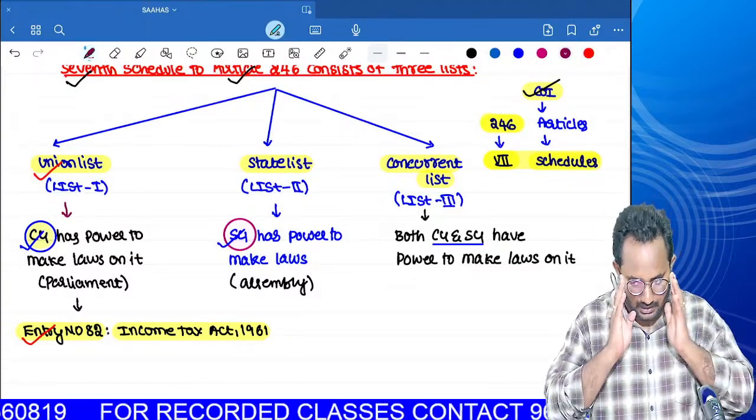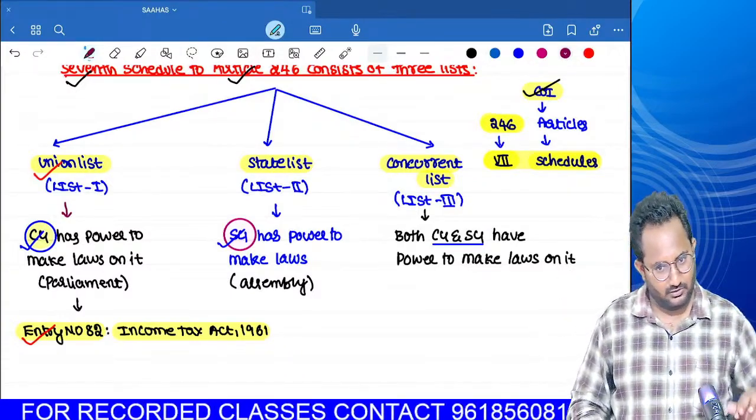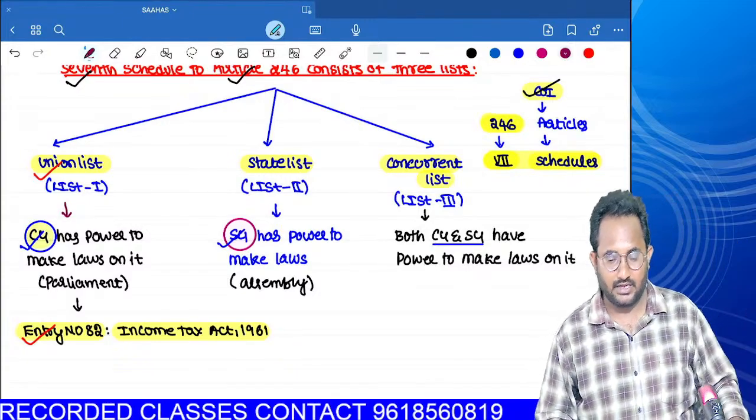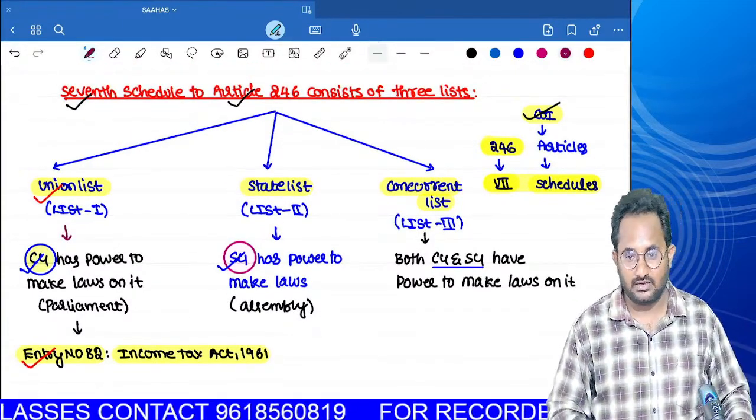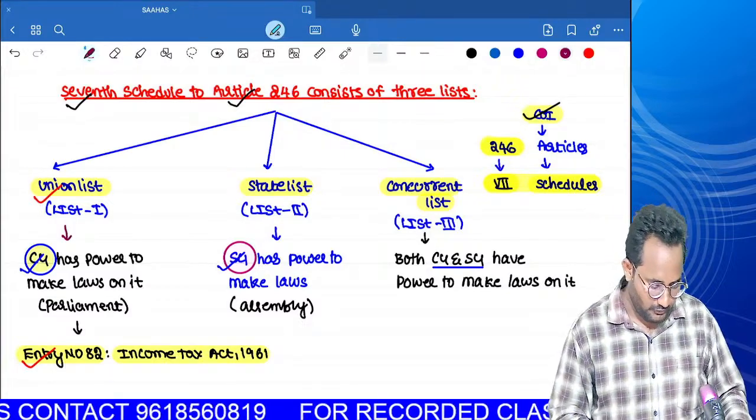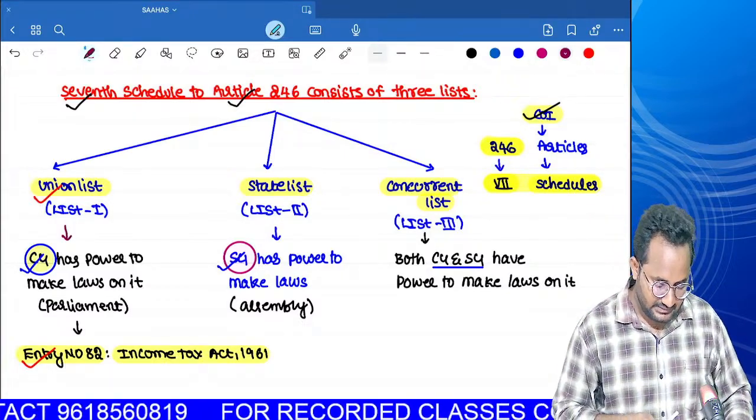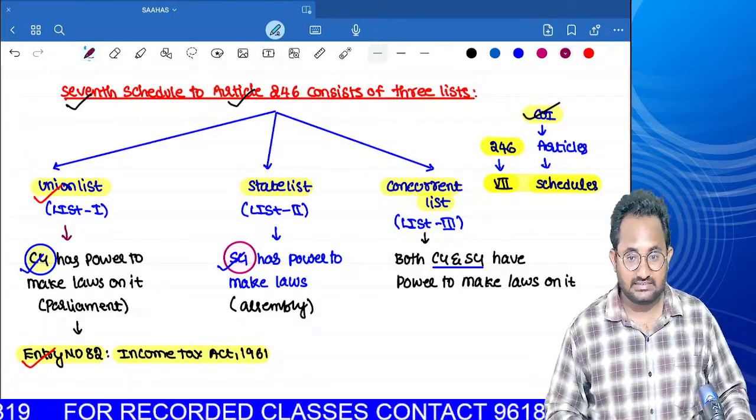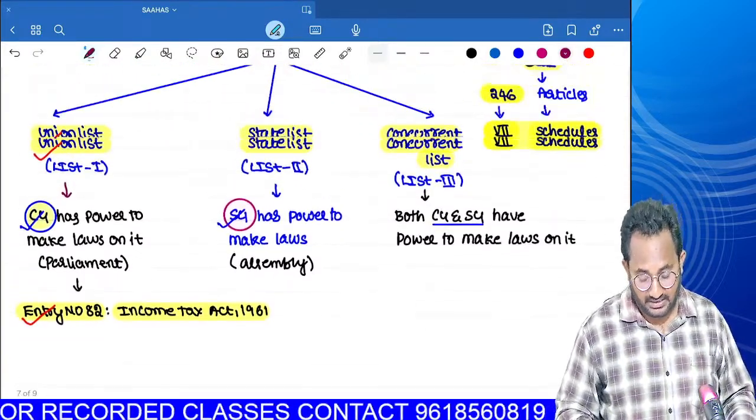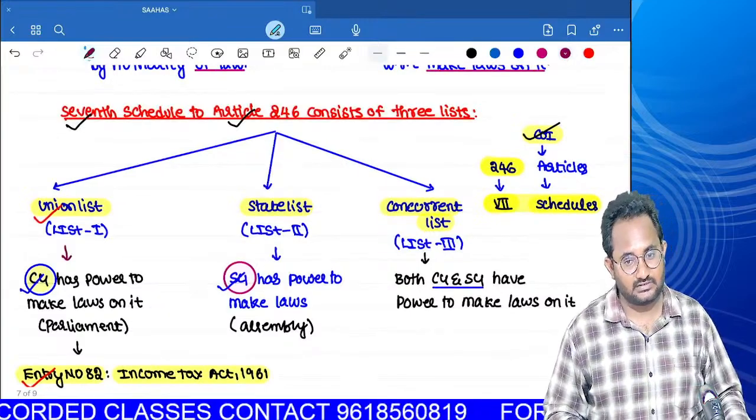The Income Tax Act 1961 came into force on 1/4/1962. Can you tell me in which list that Act has its place? In list 1 only. What is that? Entry number 82 of the Union List of the Seventh Schedule to Article 246 of the Constitution of India.